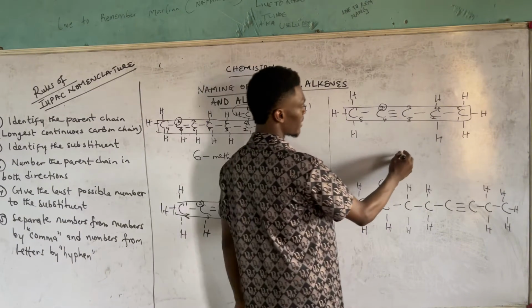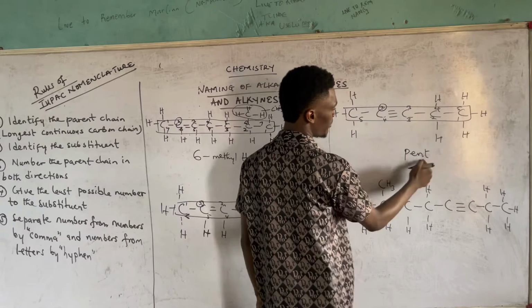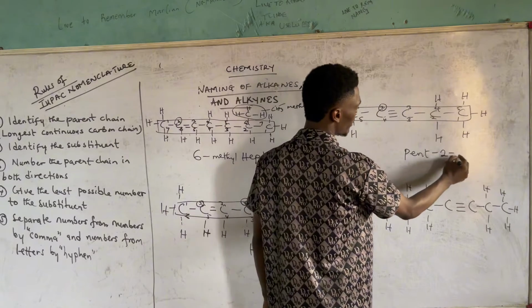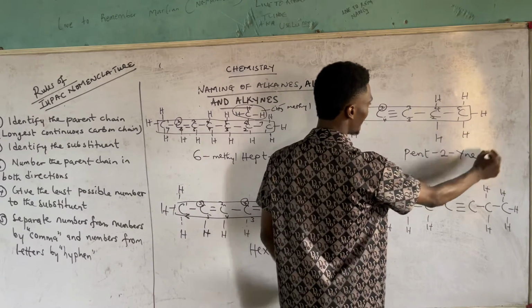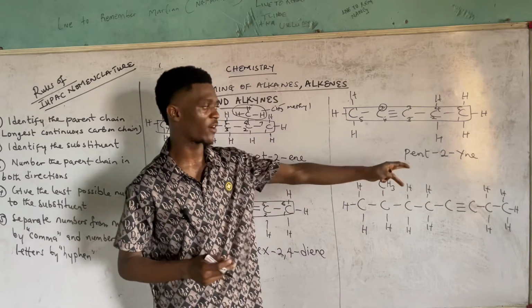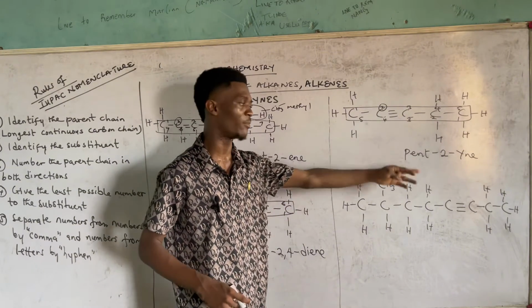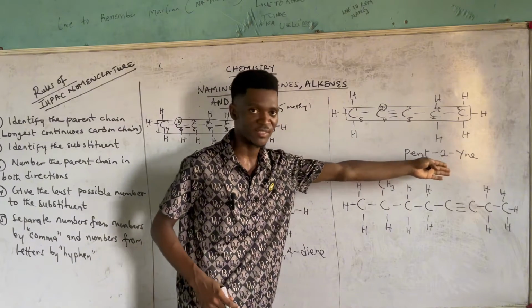So that becomes what? Pent, because of 5 carbons in total. So pent what? 2, not ene, it will not be ene. Because of what? Of the carbon-to-carbon triple bonds. You know, triple bonds is for the alkynes. So that's how you go about it. Then if it were to be double bonds here, so that means what? Pent 2 ene. You understand?